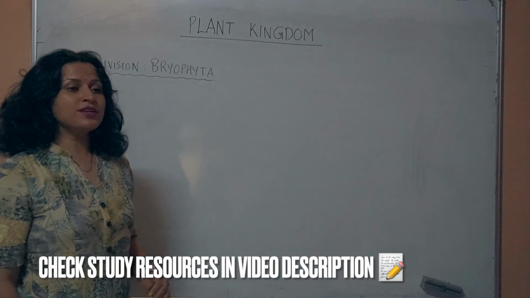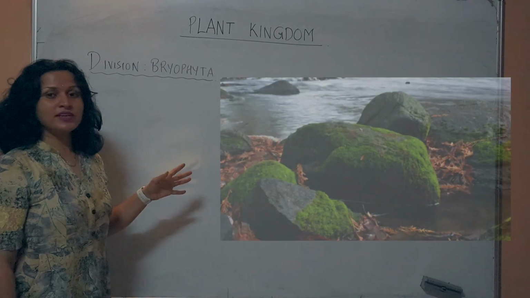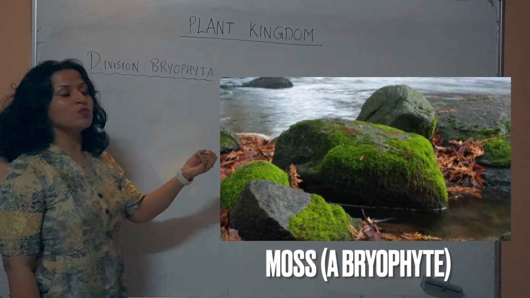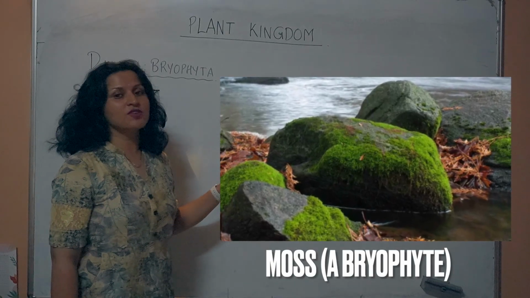Hello students, so we have completed division Algae in this chapter, and in this lesson we are going to start with division Bryophyta. This is the second division that developed after division Algae. Algae were entirely aquatic, however Bryophytes came out of the water and became amphibians of the plant kingdom.